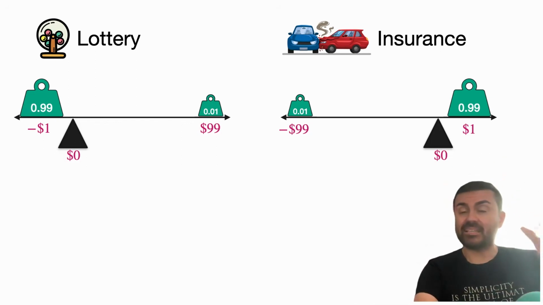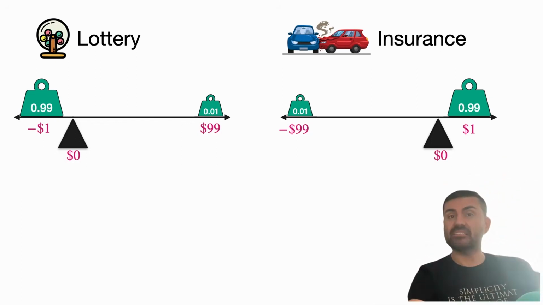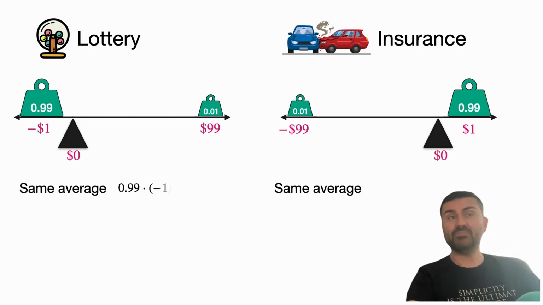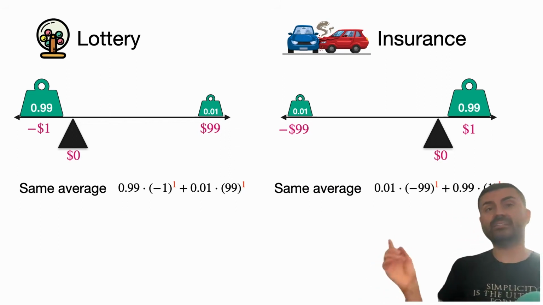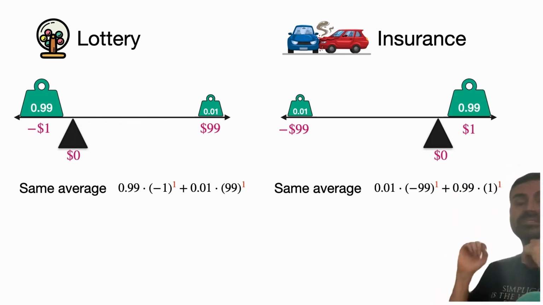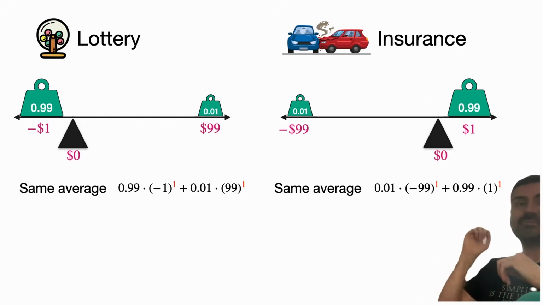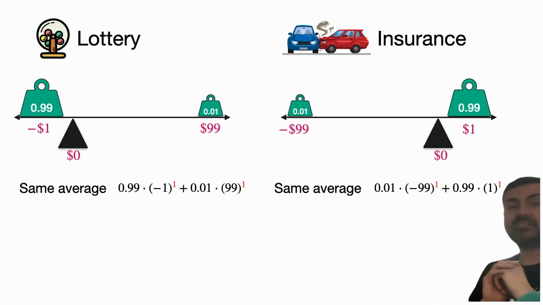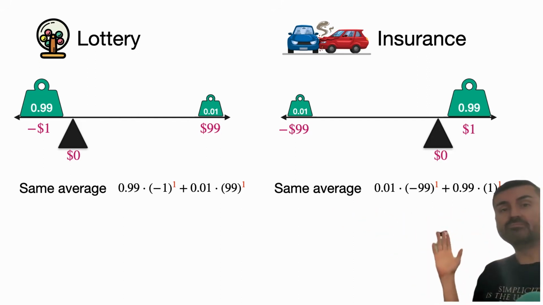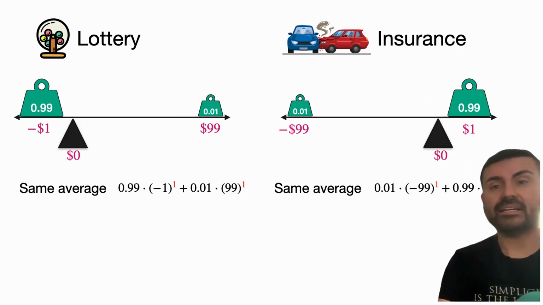So now we need to be able to tell these two games apart. Let's see if the average or the variance can help us. Unfortunately, they don't. They have the exact same average. If you calculate the average, both games are centered at 0, because 0.01 times minus 99 plus 0.99 times 1 is 0, and that expression there is also 0. So same average.